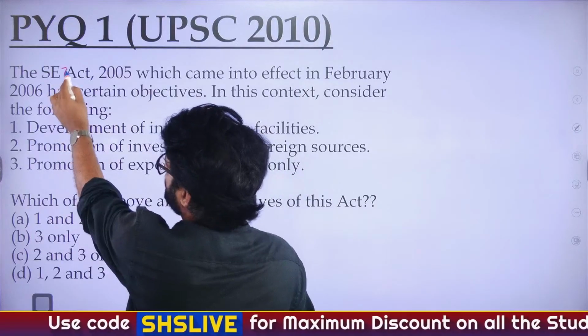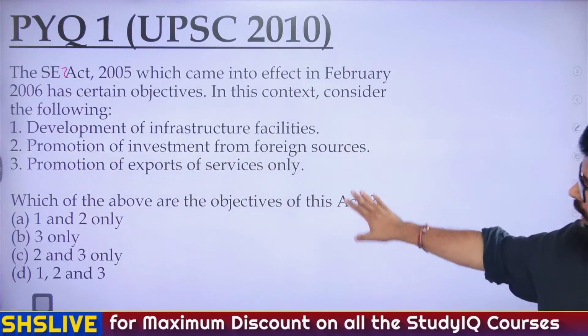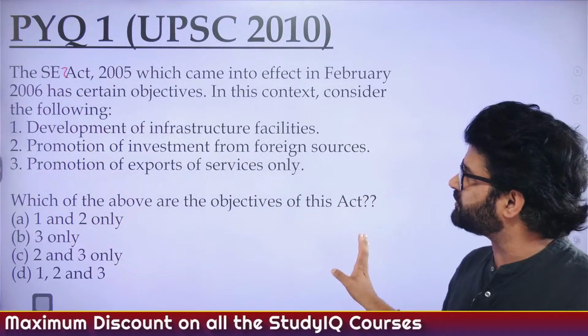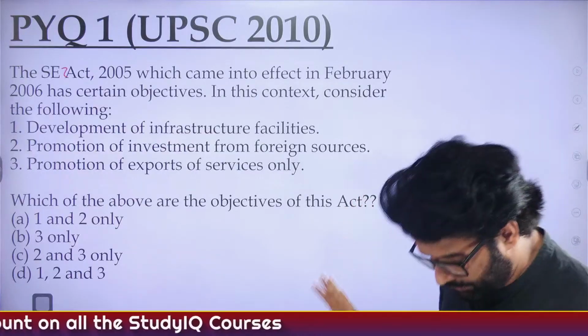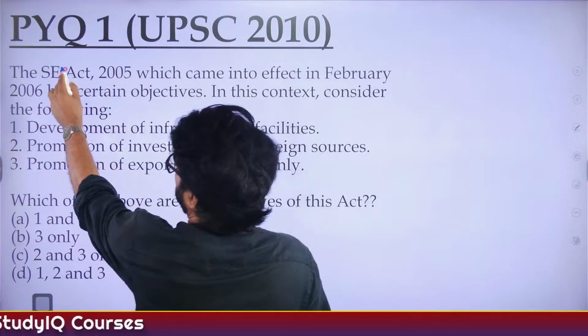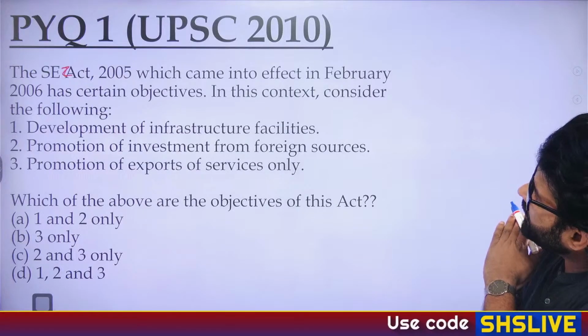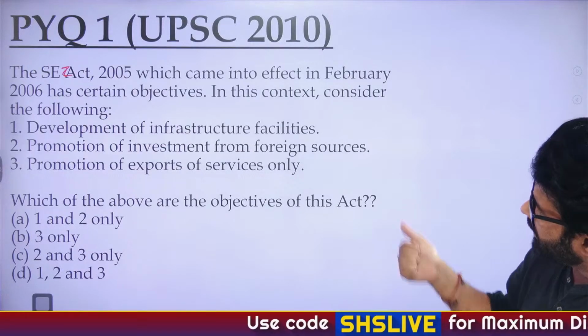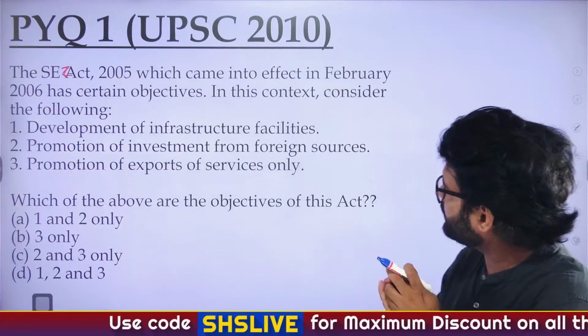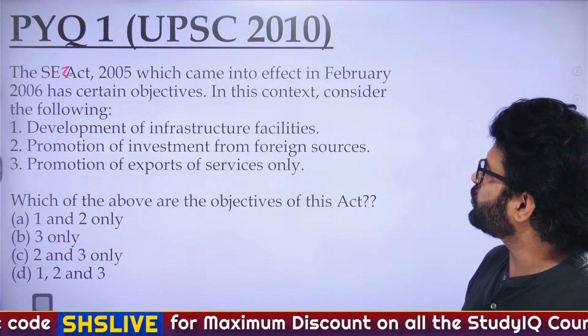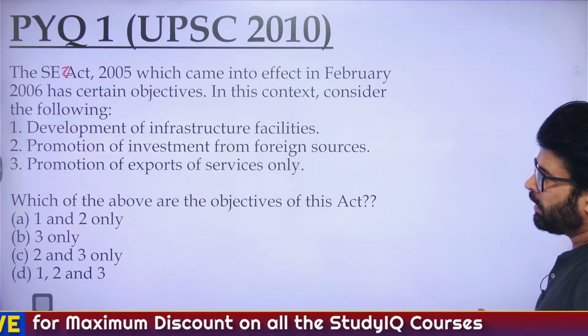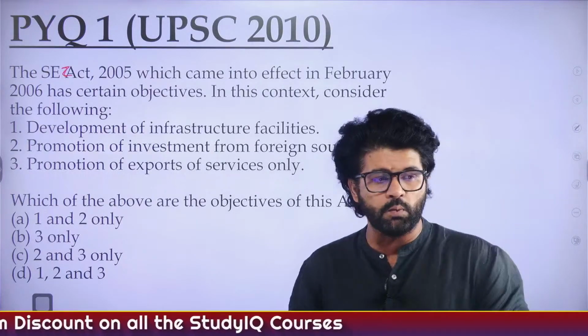Now, I have told you the things. Just have a look at these options. Don't worry if you're getting the answer wrong. Just try to deduce the answer. What is the basic purpose? The SEZ Act, which came into effect in February 2006, has certain objectives: development of infrastructure facilities, promotion of investment from foreign sources, promotion of exports of services only. 1 and 2 only, 3 only, 2 and 3 only, 1, 2 and 3.